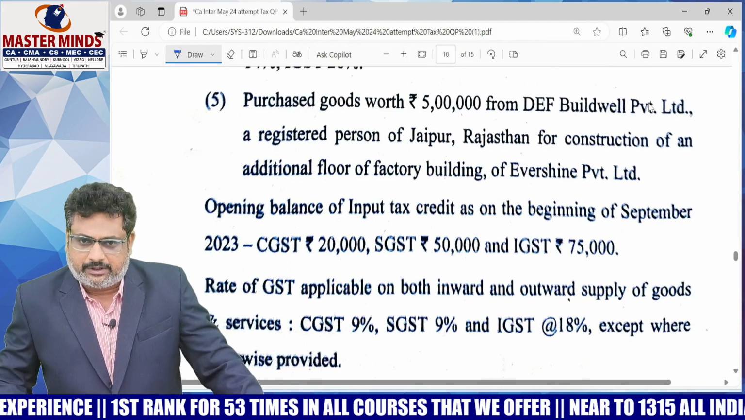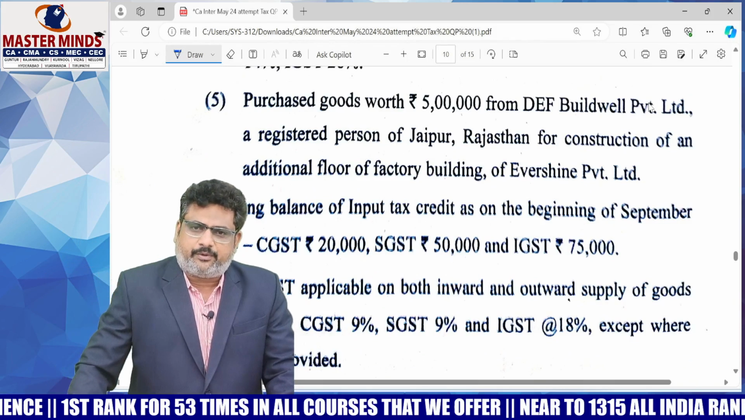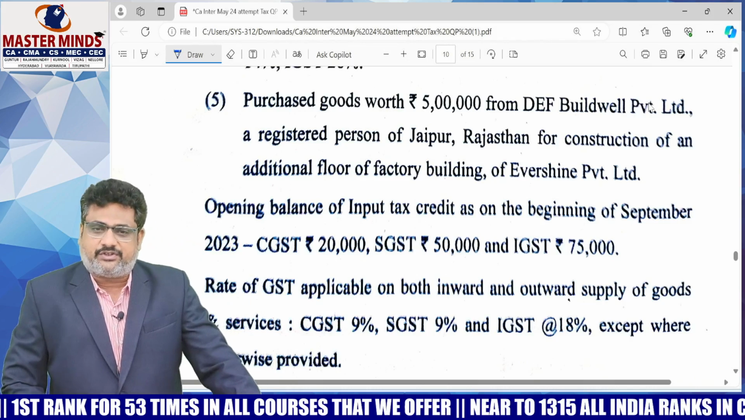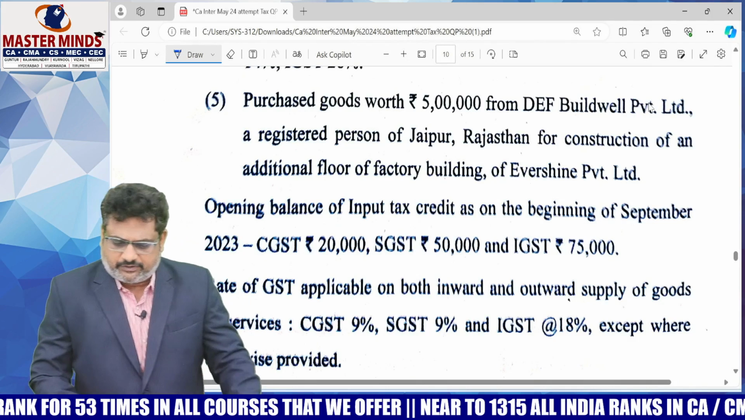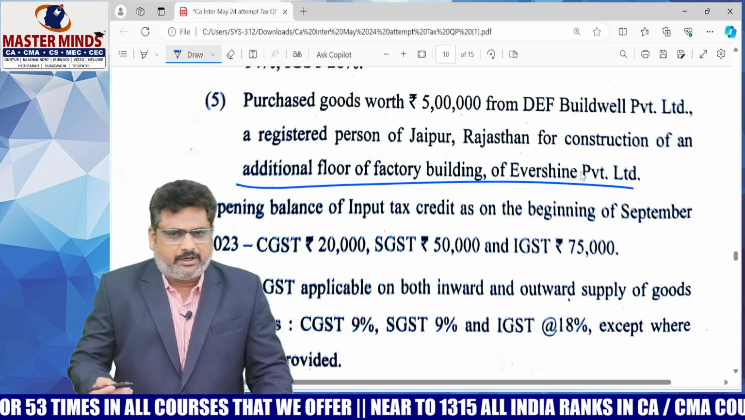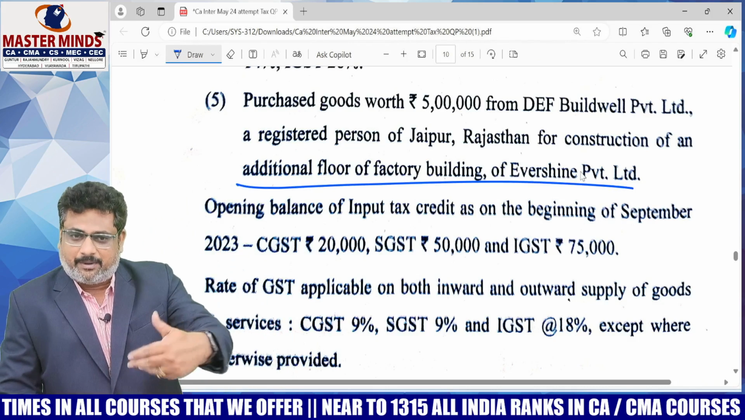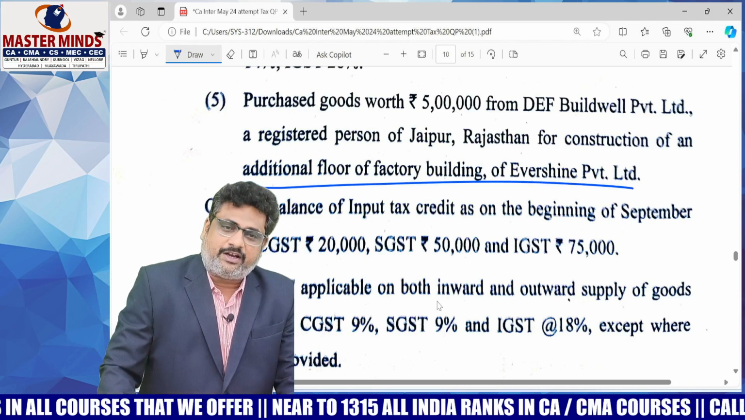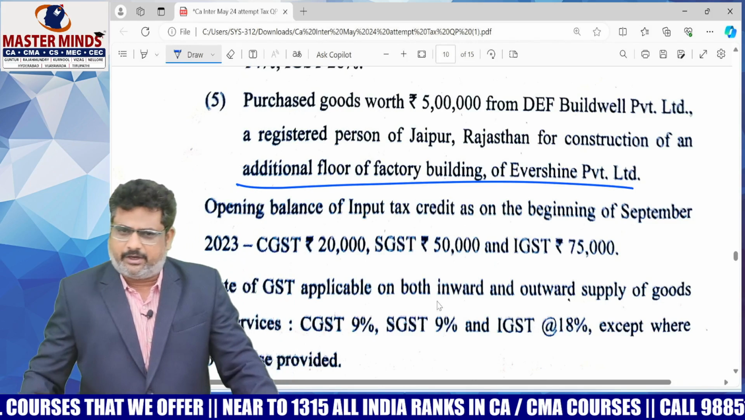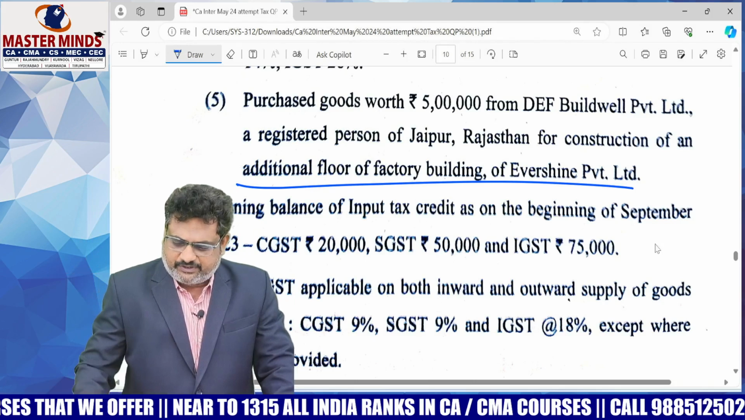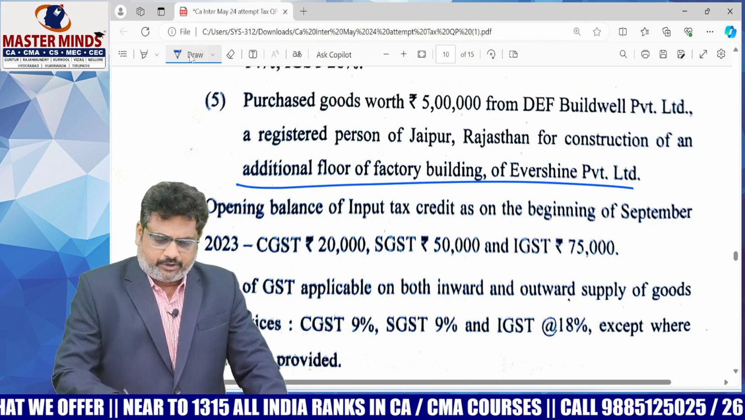Purchase of the goods worth 5 lakhs from DF Buildwell Private Limited, a registered person of Jaipur, for the construction of additional floor of office building. It is also there in MM material. It is also a straightforward point. No ITC is allowed. Opening ITC is there. For this opening ITC, what you will do?